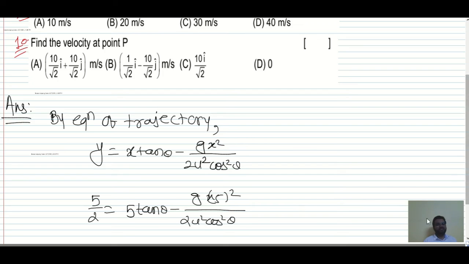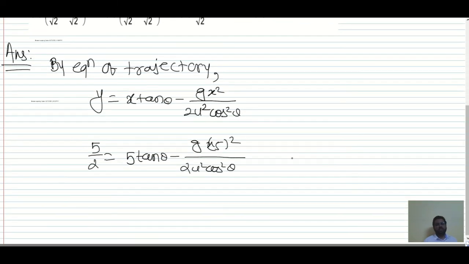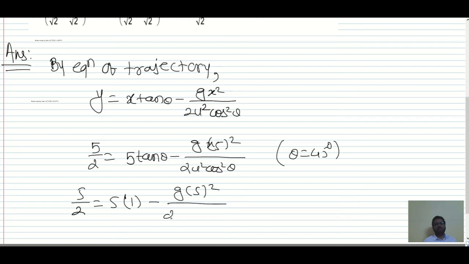Now they gave theta as 45 degree, angle of projection theta as 45 degree. Put in this expression, you will get 5 by 2 is equal to 5 tan theta is 1 minus g 5 squared divided by 2u squared into cos squared theta is 1 by 2.